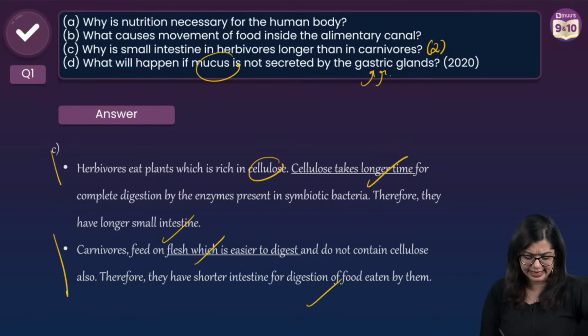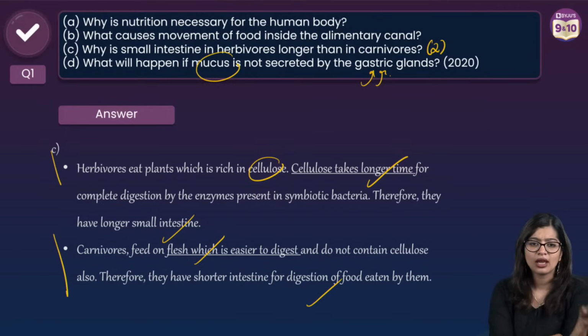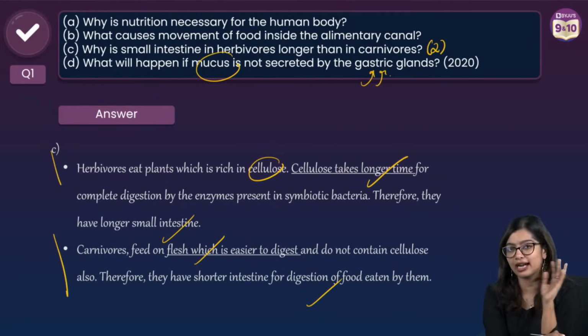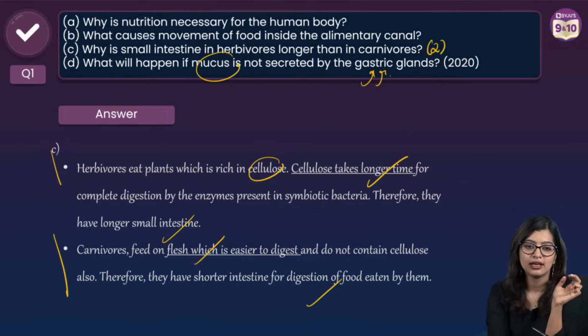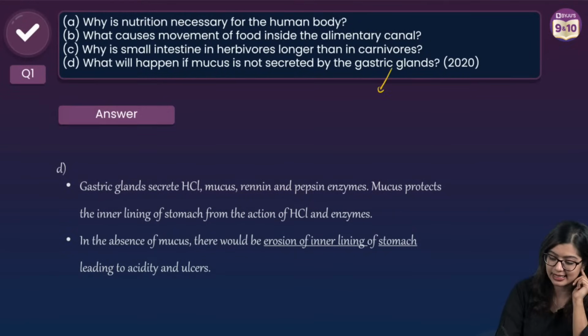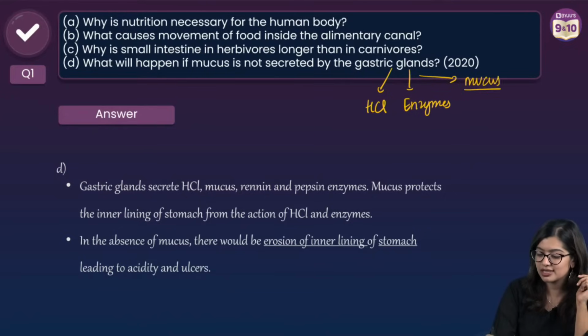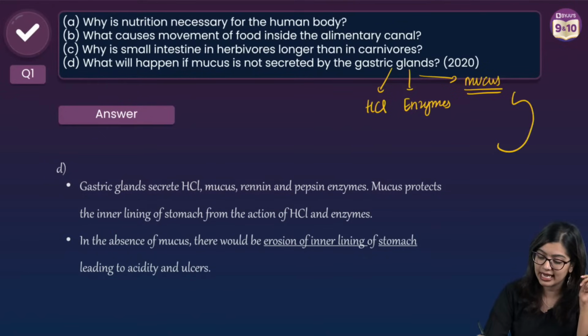Exactly. Stomach becomes acidic in nature. Stomach ulcers. Okay. Yes. I know, right? See, today the kind of questions that I'm giving you would have either come in your exams or will come. For sure. Okay, very good. So here what is the case? We see that gastric glands secrete HCl, they secrete your important enzymes, and of course they secrete mucus. Now what is the function of mucus? It is to protect the inner lining of the stomach from the harmful HCl.